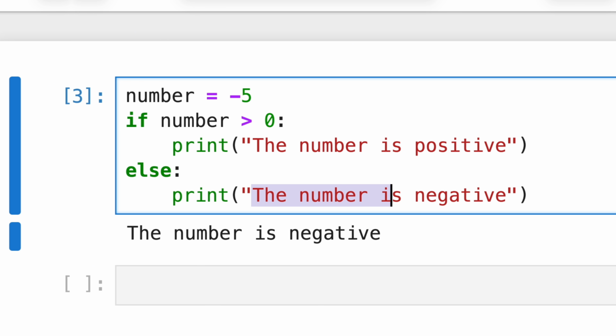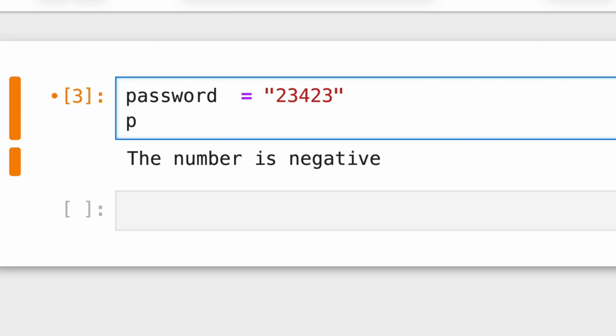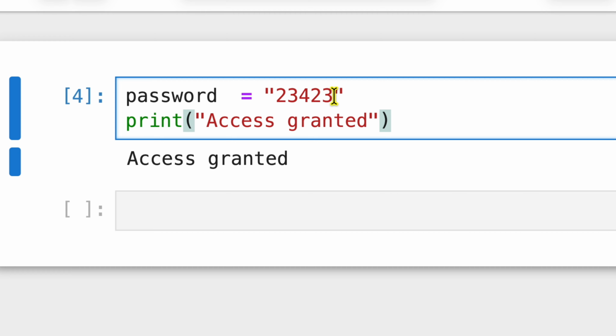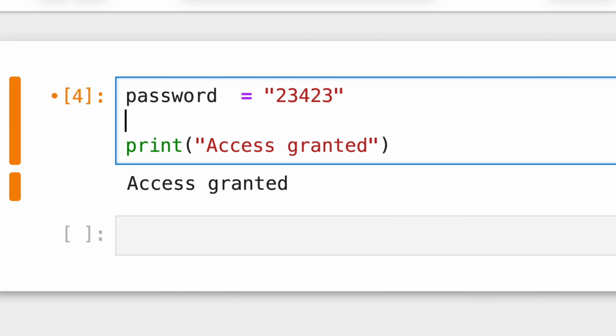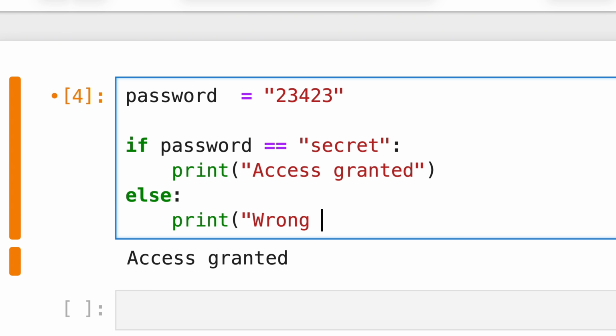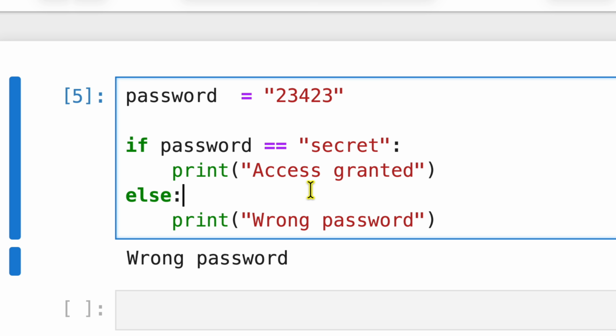Another situation is when, for example, you have a password and you want to give access to the user if the password is correct. But if you have a program like this, whether the password is correct or not, the access will always be granted. But if you add a checking mechanism, whether the password is equal to secret, for example, then you give it access, else you won't give access to the user. If you run this code and the password is not the same as the correct password, then it will display wrong password. So that is just an overview of why we need to use if and else statements.